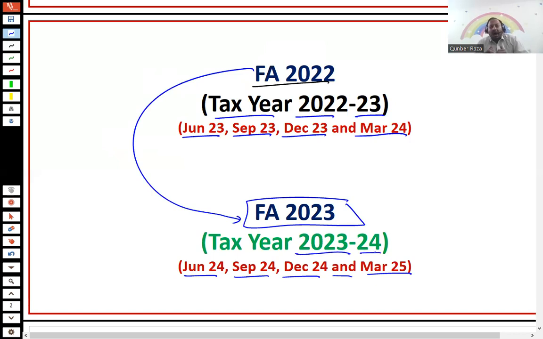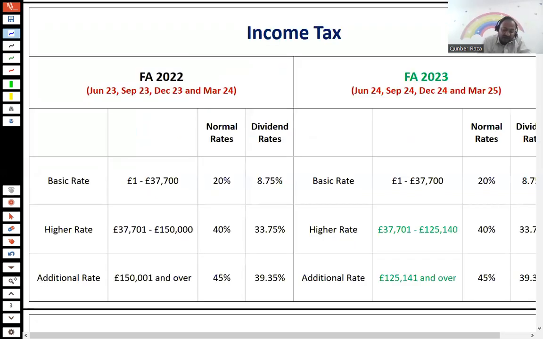So this video highlights the changes between these two Finance Acts, these two tax years, so that it will be easier for you to track the changes wherever they happen. So the first area of discussion is around income tax.